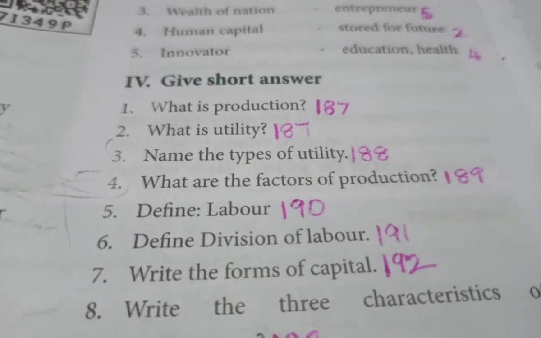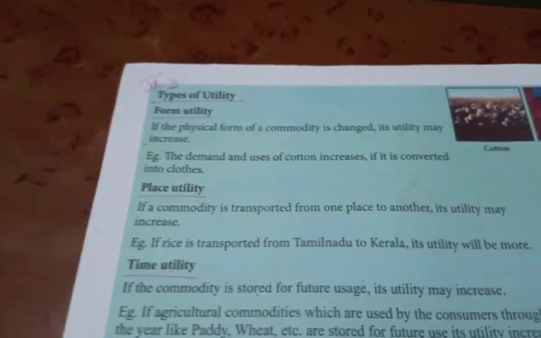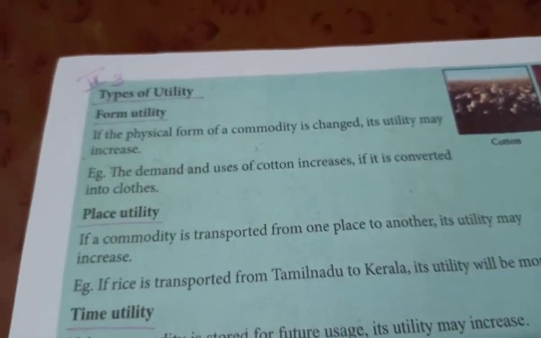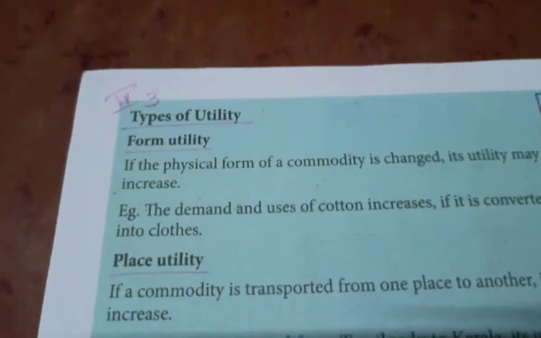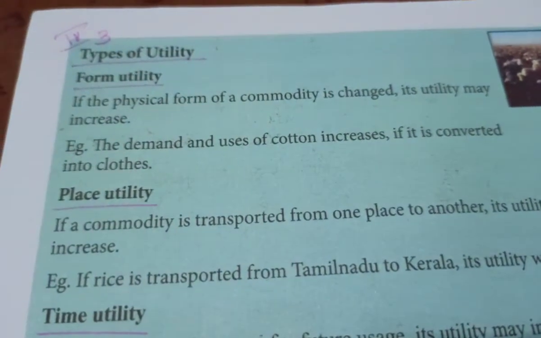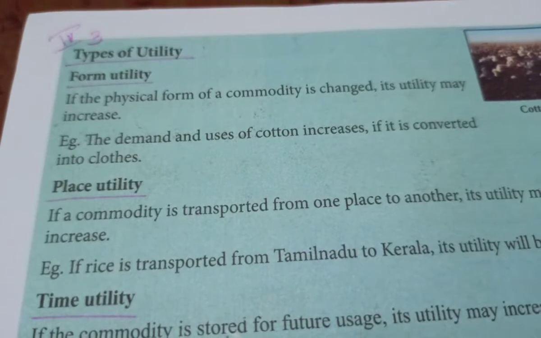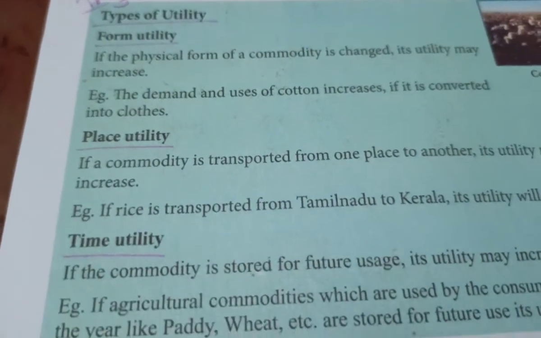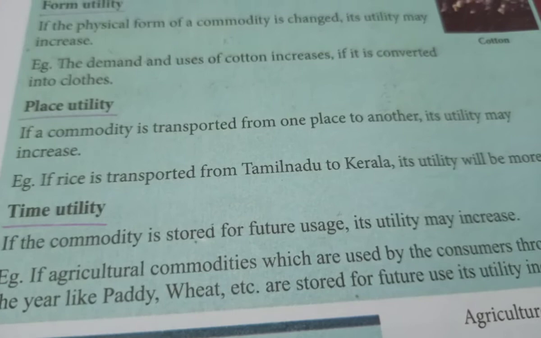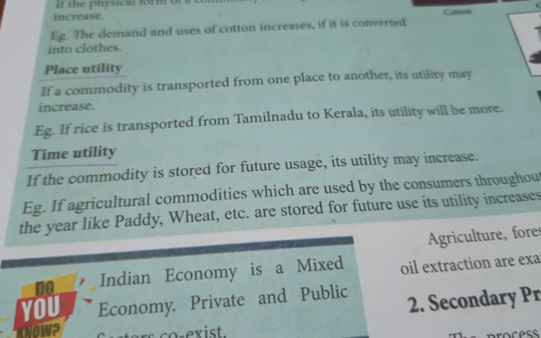Third question, name the types of utility. Page number 188. Here you have in this box types of utility. Answers you can see here. In a 2 mark question it is asked only for types, so you can just name them. Form utility, that is the physical form of the products we are using. Next is place utility, that is according to the place. And then time utility, it is the time of consumption.